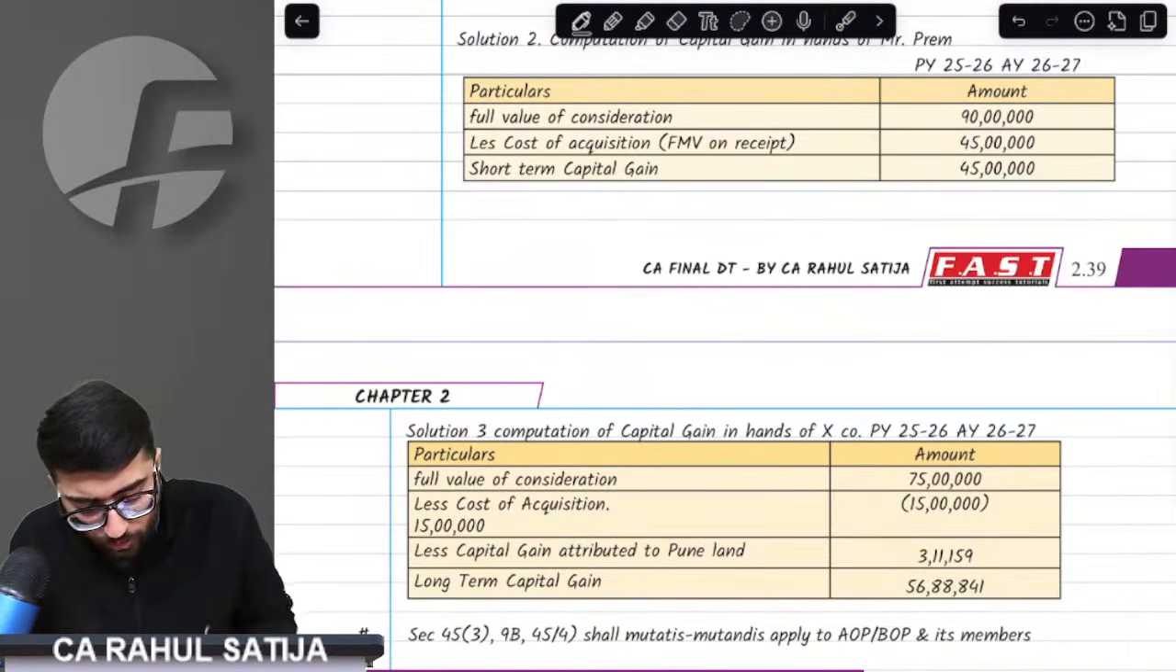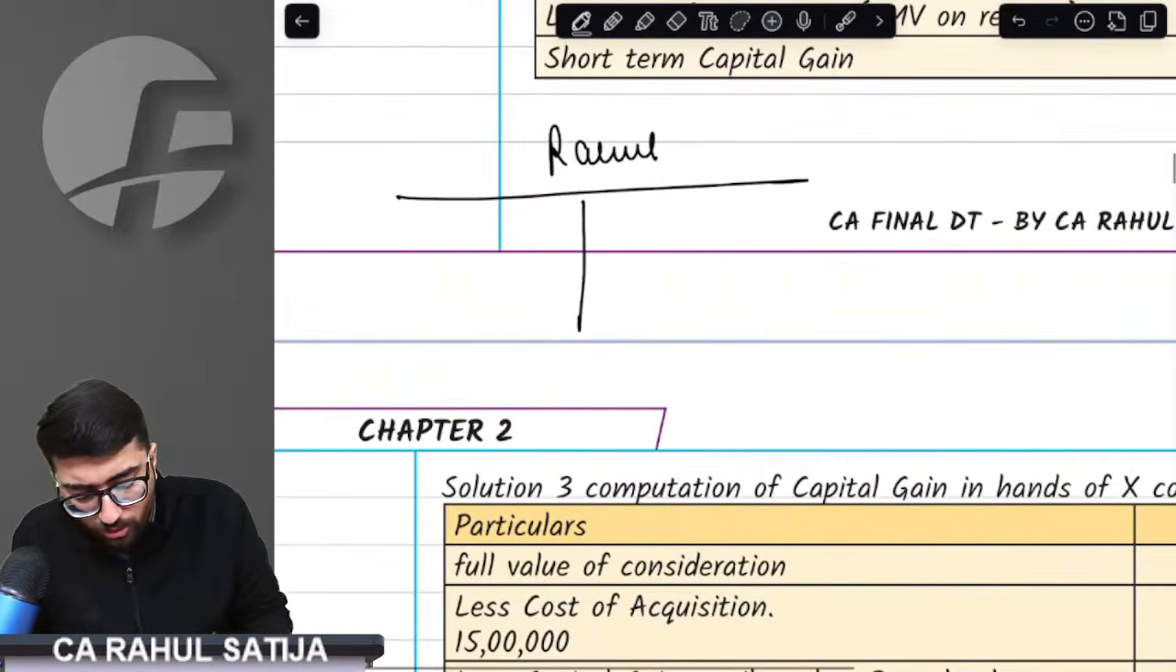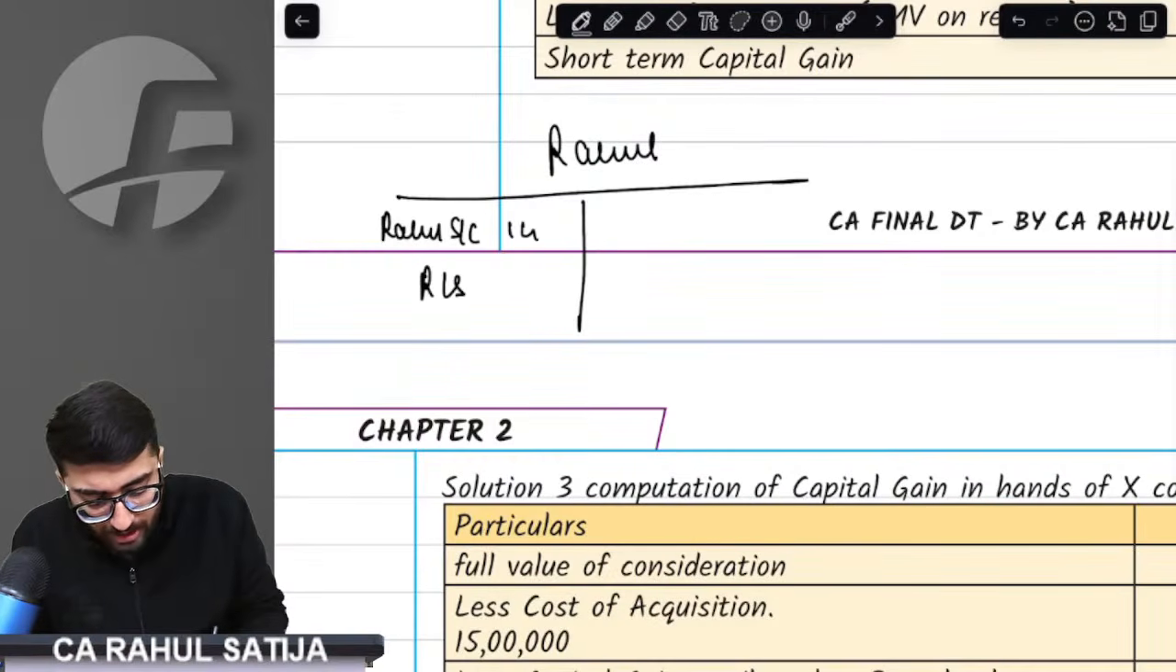I am taking an example to make you understand. For example, this is Rahul Private Limited, and Rahul Private Limited has only one shareholder, that is Rahul, whose share capital is 1 crore. His reserves and surplus are 9 crore. He has a land of 10 crore, whose FMV is 100 crore.